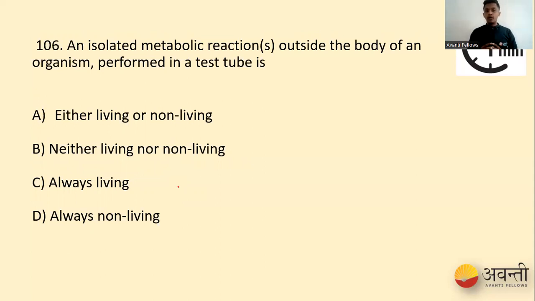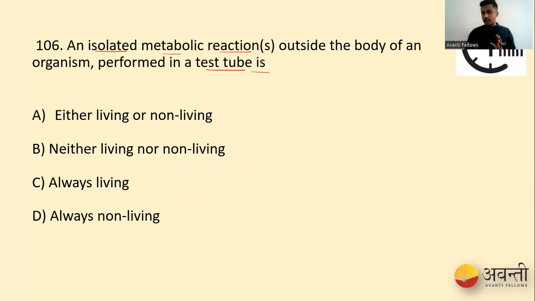So the question is, when a metabolic reaction is conducted outside, isolated, which is away from the body of an organism, performed in a test tube, what kind of system is it, whether living or non-living or both or neither. These are the options that we have.